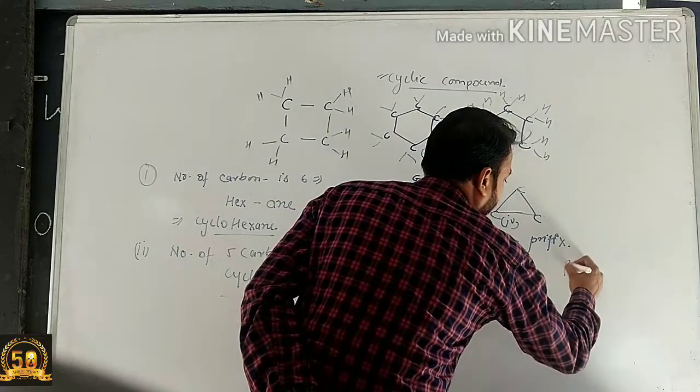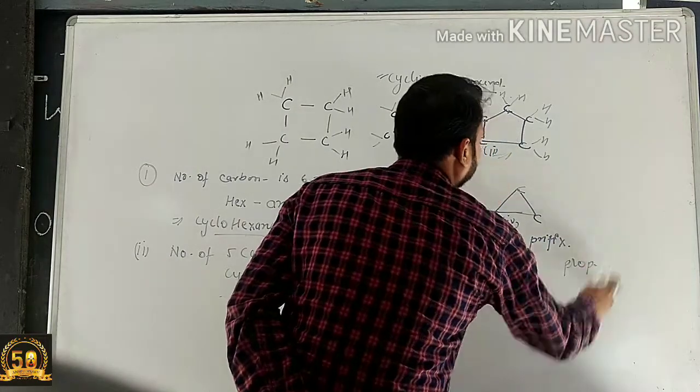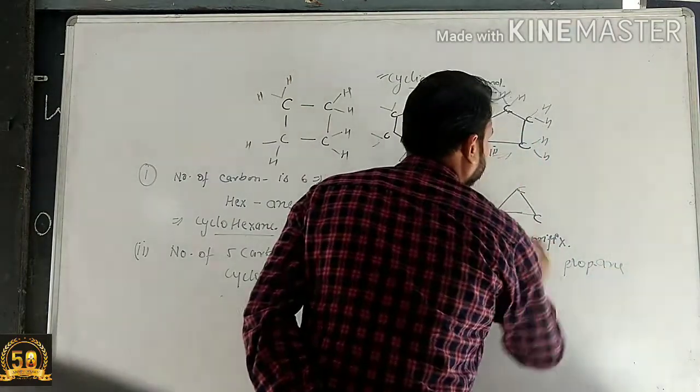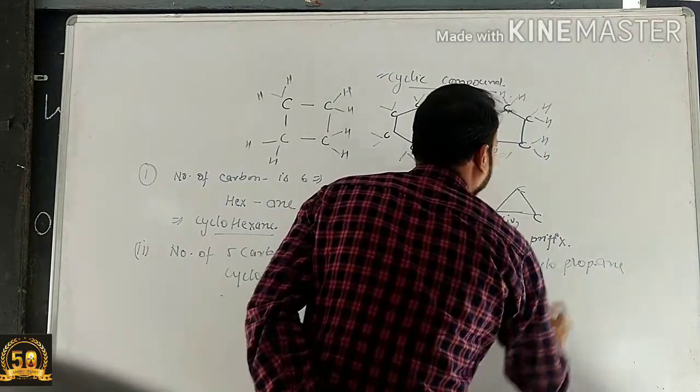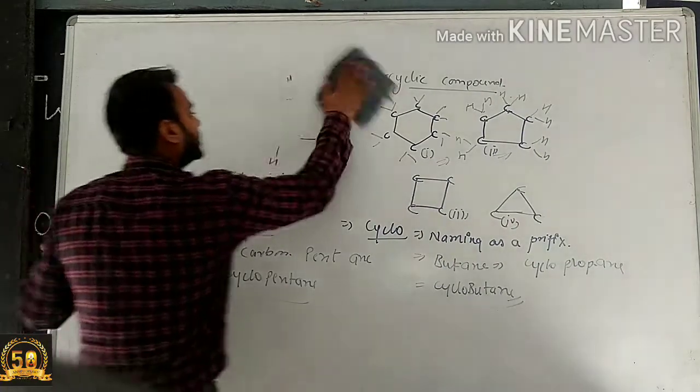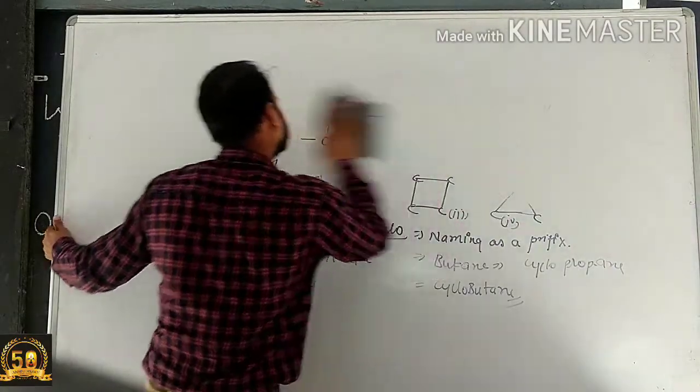In the fourth example, there are 3 carbons. For 3 carbons we use prop. All the carbons are satisfied by single bonds, then we use ane. And this is a cyclic compound, so we use cyclo as a prefix. So the name will be cyclopropane. Alright. So this is the naming for cyclic compounds.